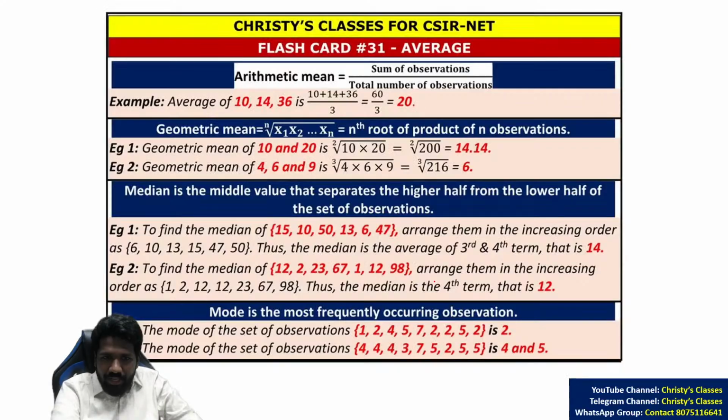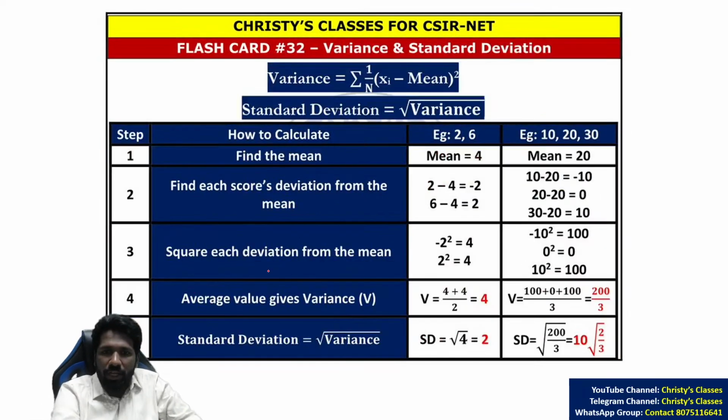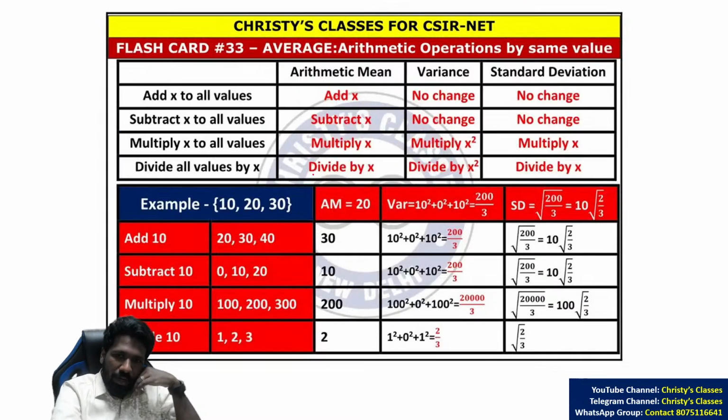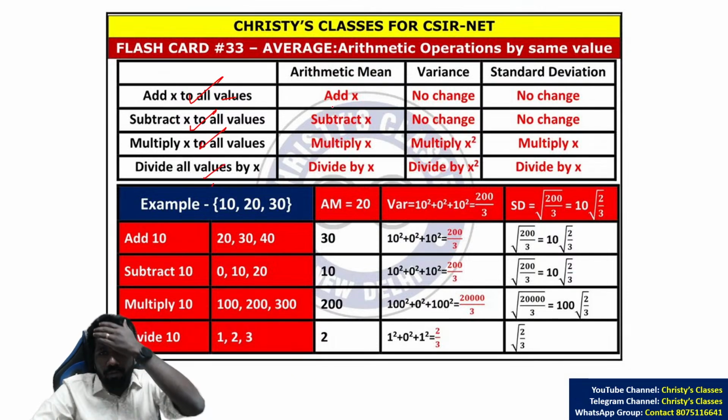So in elementary statistics, these are the major things you should remember: arithmetic mean, geometric mean, median, mode, and the properties of them. And sometimes, very rarely, they have asked about standard deviation and variance also. So go through that also, how to calculate it and its basic properties. If you add a common number to all observations, what will happen to the arithmetic mean, variance, and standard deviation?